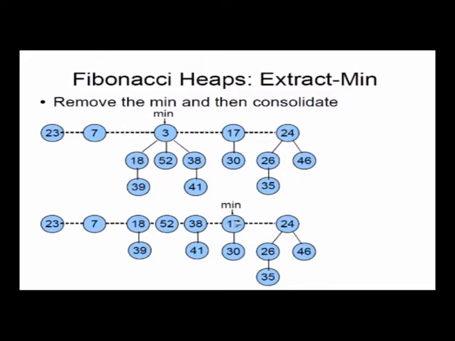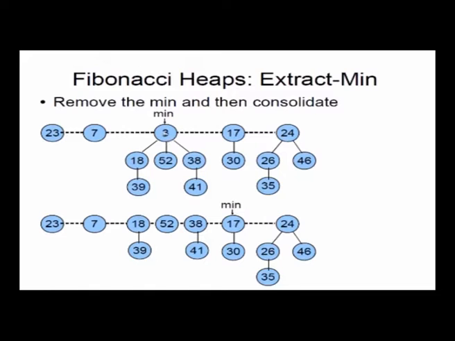Which is a combination of extract, selecting the minimum and deleting. Firstly, I have to find the minimum of the root nodes of the Fibonacci heap. To make finding the minimum easy, the Fibonacci heap always keeps a pointer to the minimum. Otherwise you have to search, and this could be order n, so that is complicated.